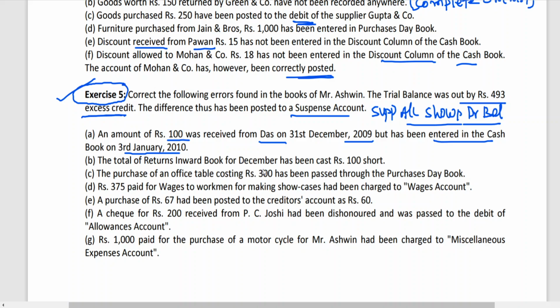The total of the return inward book for December has been cast 100 rupees short. Return inward is nothing but, you know, the sales returns account. Sales return account has been under-cast. We have seen this example quite a lot in the last few problems. Sales return book has been shown less, which means sales return account has been shown less by 100 rupees. Sales return account shows which balance? A debit balance. So sales return account should be debited.